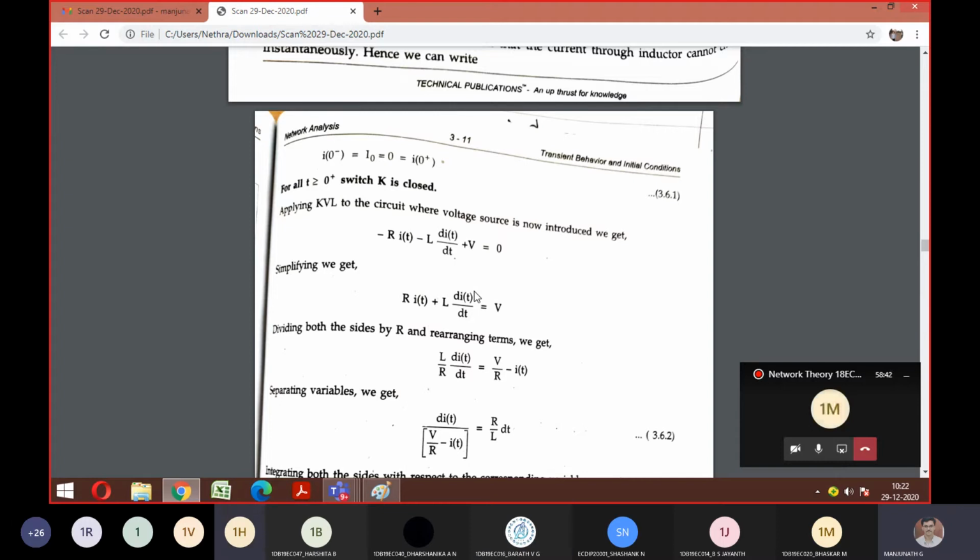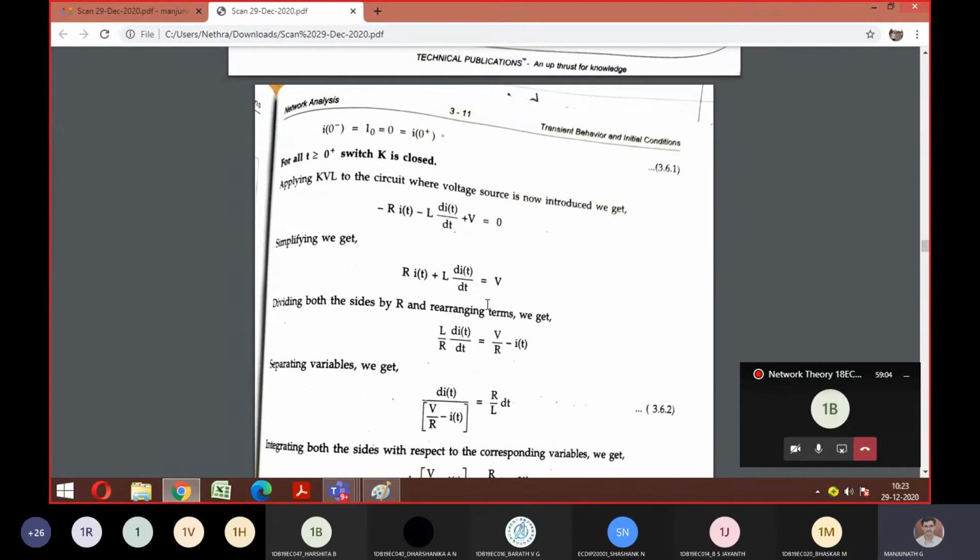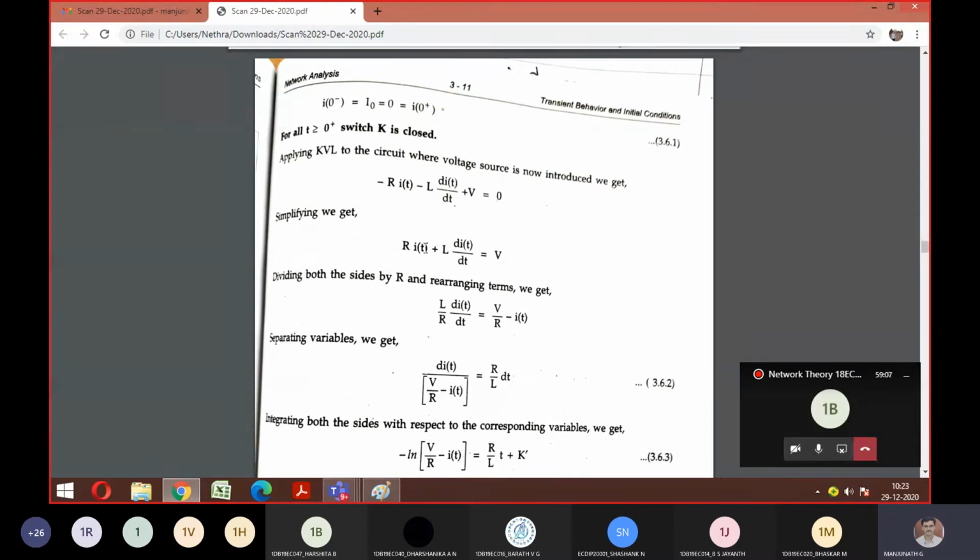Yes sir. Okay. See, the ultimate goal here is, what do I need to find? Only I of t. Correct? So you can look here, I of t is not only on one side, you have it on two sides. So I need to make some arrangement in such a way that if I do some integration, I should get only I of t. Right? So for that they have done the rearrangement here. And you can look here. After rearranging, they have divided by R. Why? You should divide by R.